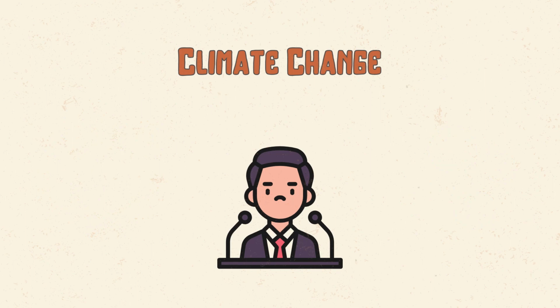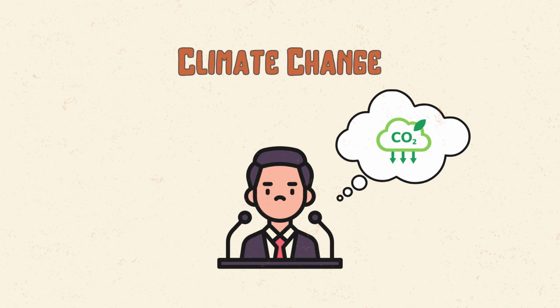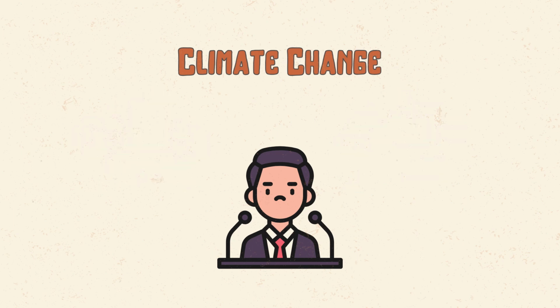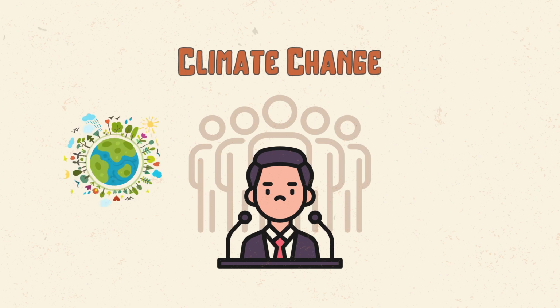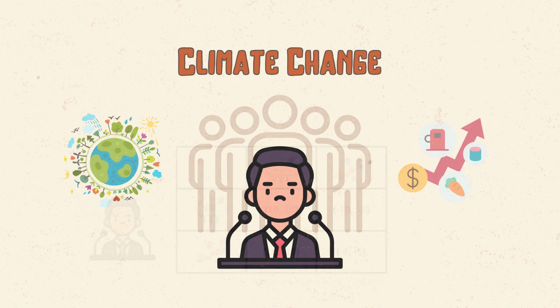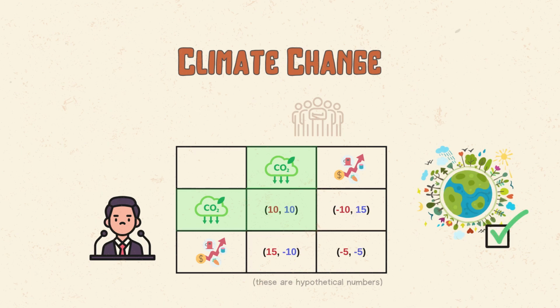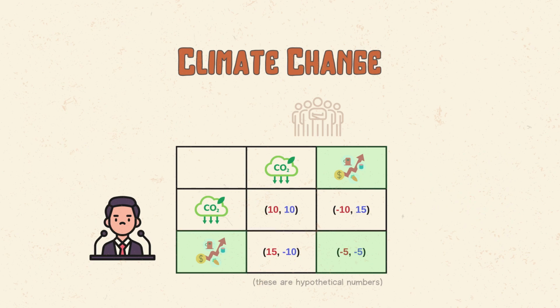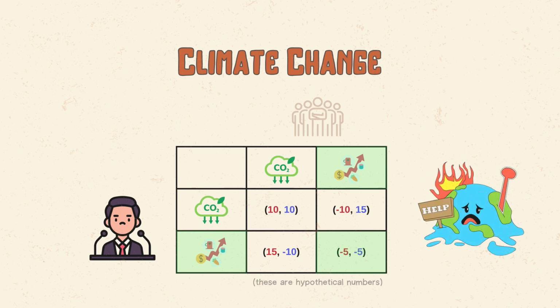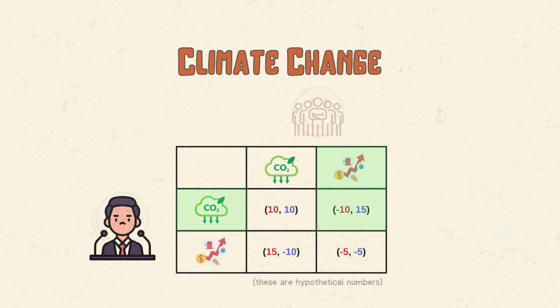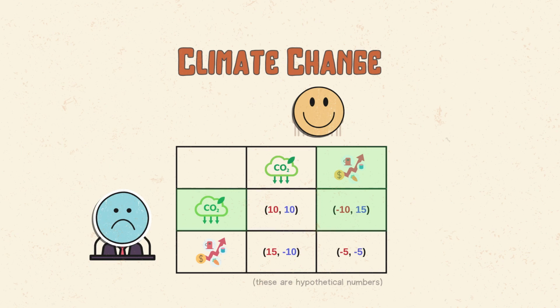This is where the prisoner's dilemma comes in. Suppose you are a country that wants to reduce greenhouse gas emissions to prevent global warming. You know that other countries also want to do the same, but they also want to maintain their economic growth. If you and other countries cooperate and reduce emissions, you will all benefit from a cleaner environment and a more stable climate. If you and other countries defect and increase emissions, you will all suffer from more pollution and more extreme weather. If you reduce emissions and other countries increase emissions, you will bear the cost of environmental protection, while other countries will reap the benefits of economic development.